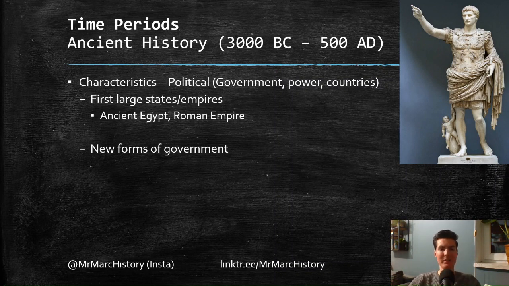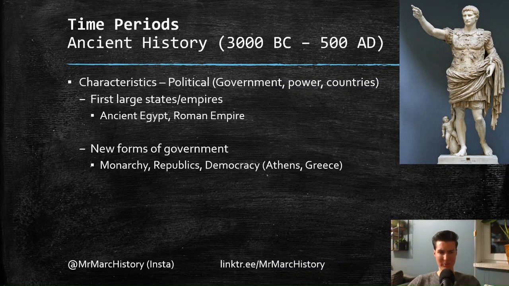And in these states, there's also new forms of government. So for the first time, we see these different forms of government. I guess monarchy is the one you might have heard about. So it means a government with a king. Most countries at this time have one strong guy who starts calling himself a king. Some states have no king, and then we call them republics, so when it's governed by a group of people. Rome starts out as a monarchy, then becomes a republic, and then an empire. So they experience different forms of government.